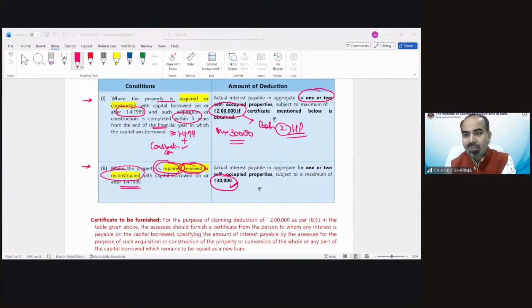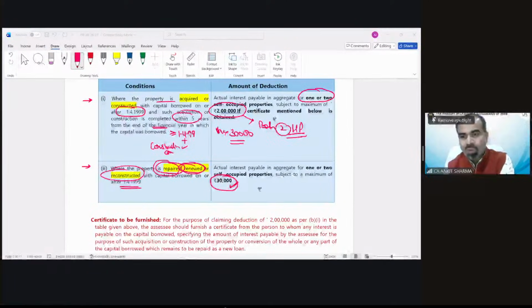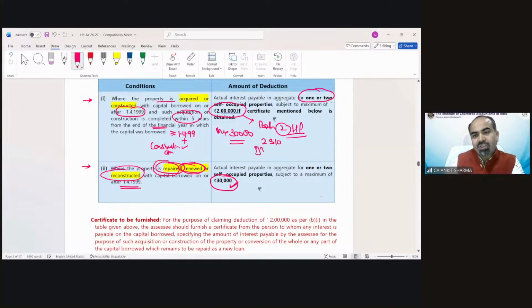Sir, the aggregate part is a bit confusing. Can you explain it? The aggregate means for both those properties, the maximum deduction would be 2 lakh or 30,000. Suppose you have two self-occupied properties. The interest deduction you have calculated for property number 1 is, suppose, 1 lakh rupees.